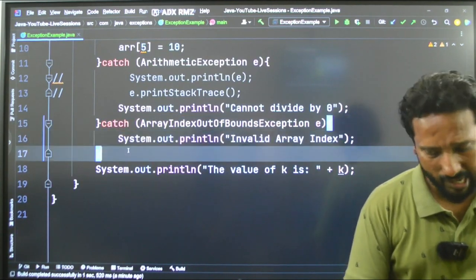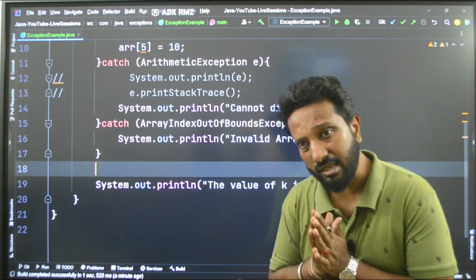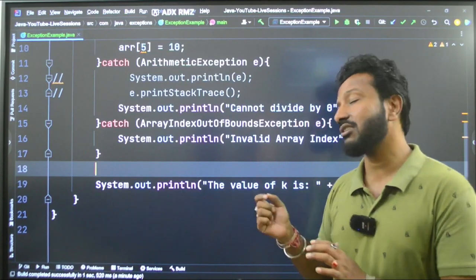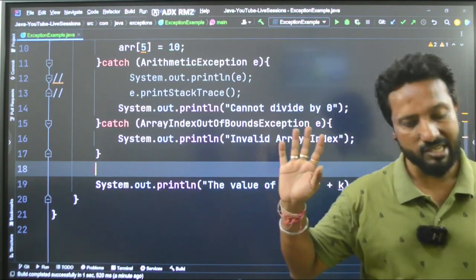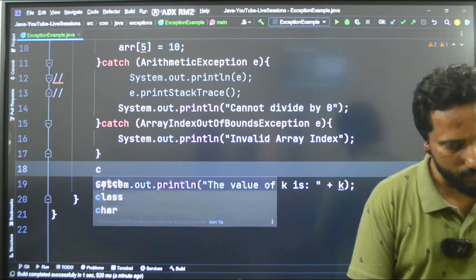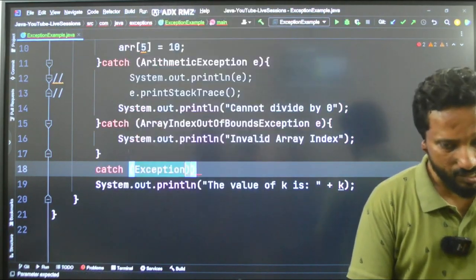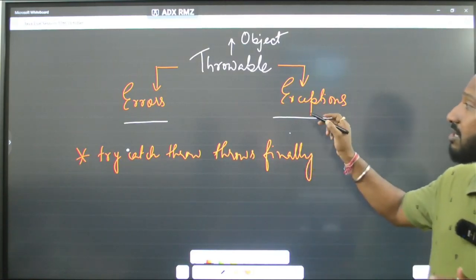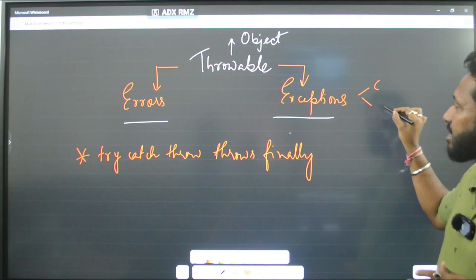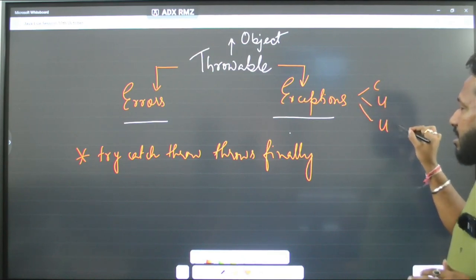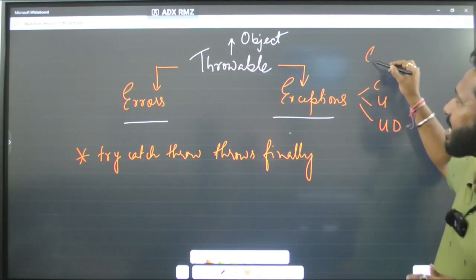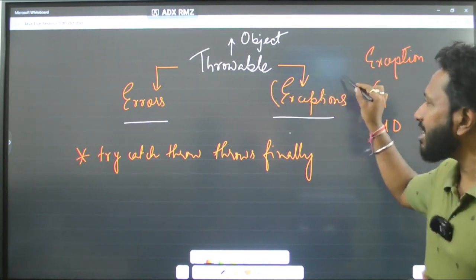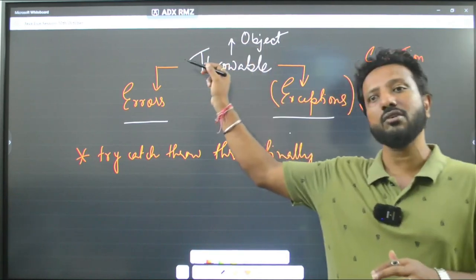What if you don't know the exception? As a fresher, when you are working in companies, you will not know about all the exceptions. What should your response be? The response should be very simple. I will take a catch block and say Exception. This is the parent class of all exceptions. The checked, the unchecked and the user-defined exceptions all belong to the Exception class, and the exceptions actually belong to the Throwable class.